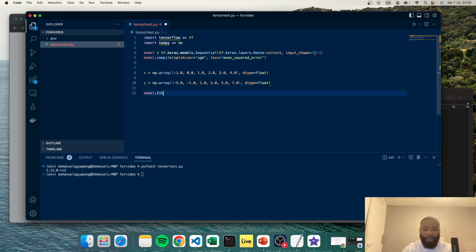We use the function fit, and then we pass in 3 arguments. The first argument being our x variable, the second argument being our y variable. So we're passing in this, we're passing in that, and then the final one, we're passing in what's known as an epoch. Now the epochs is essentially how many times we feed in that data, so the array, how many times do we feed it into the model? So how many times do we feed it into our sequential model?